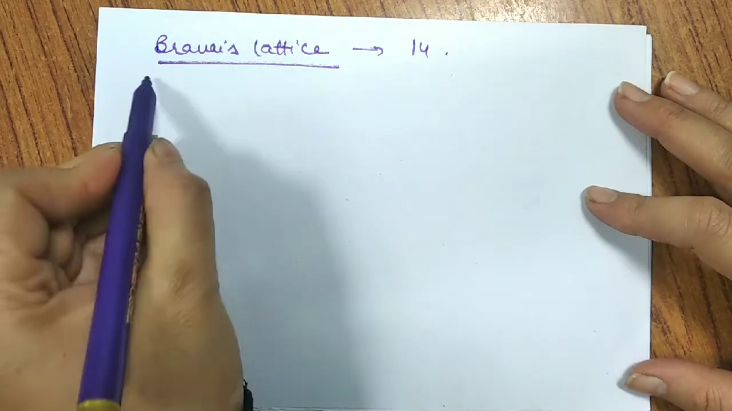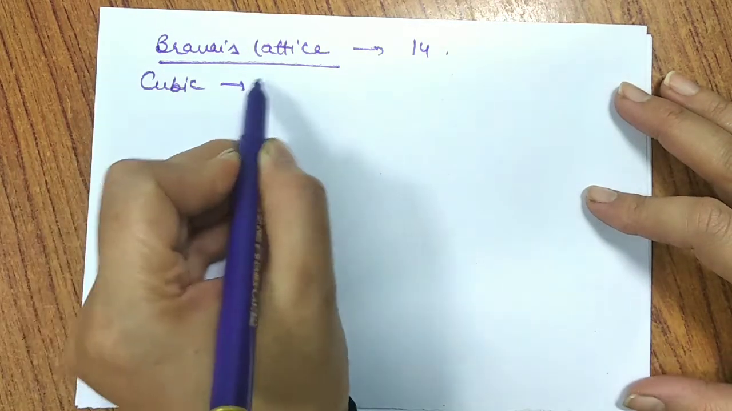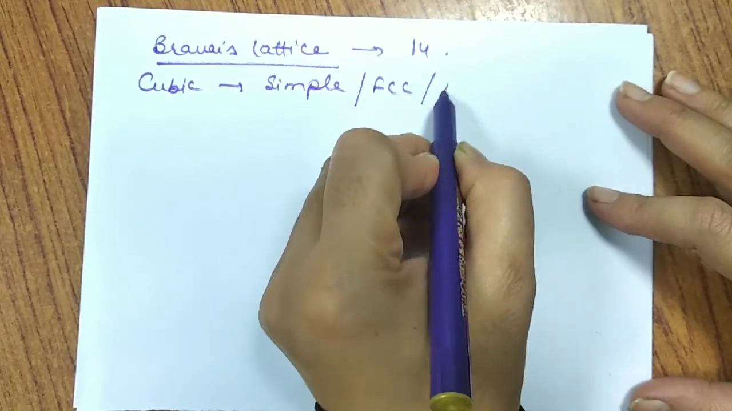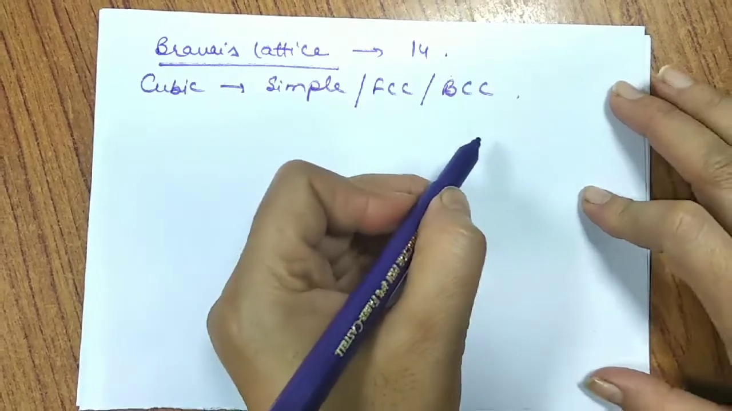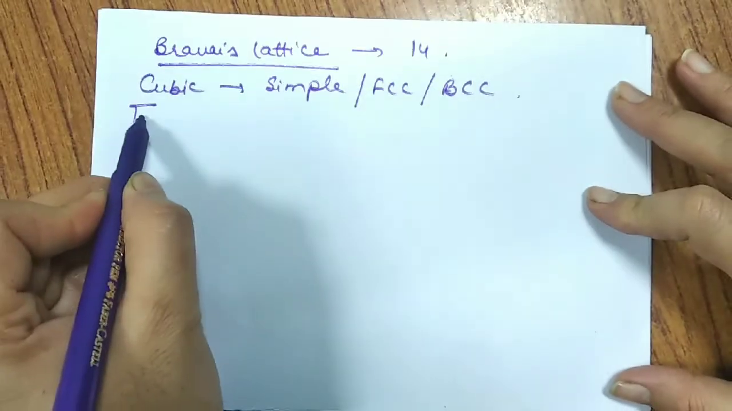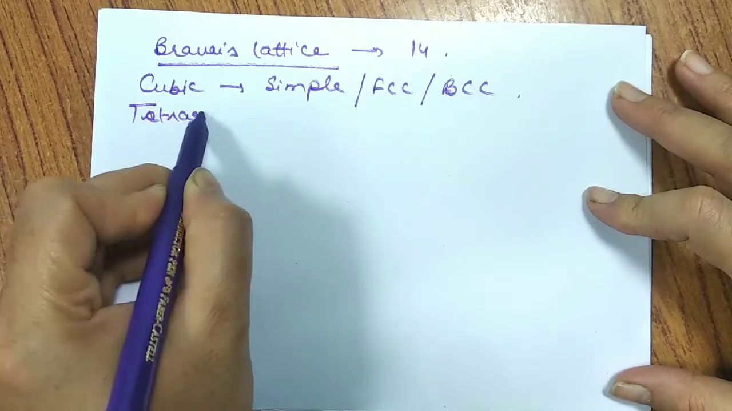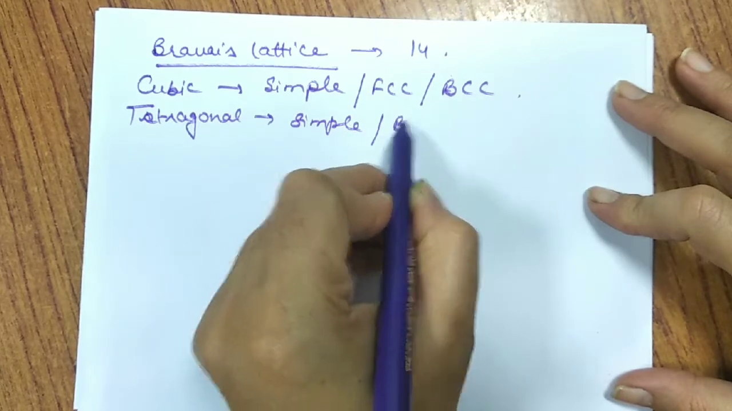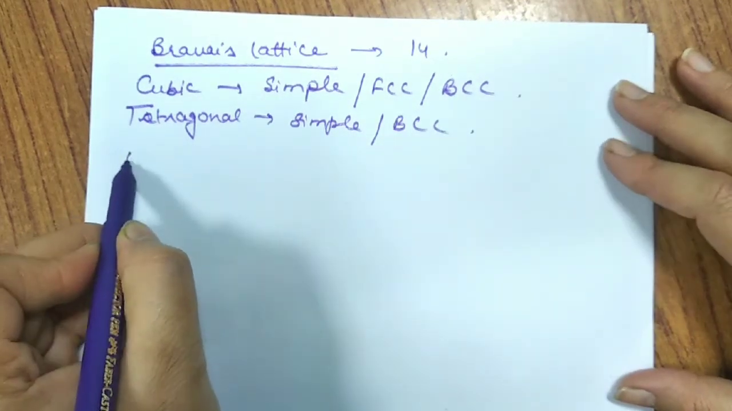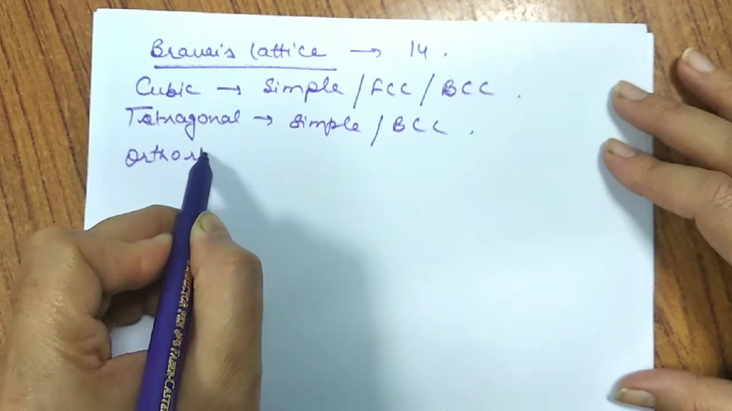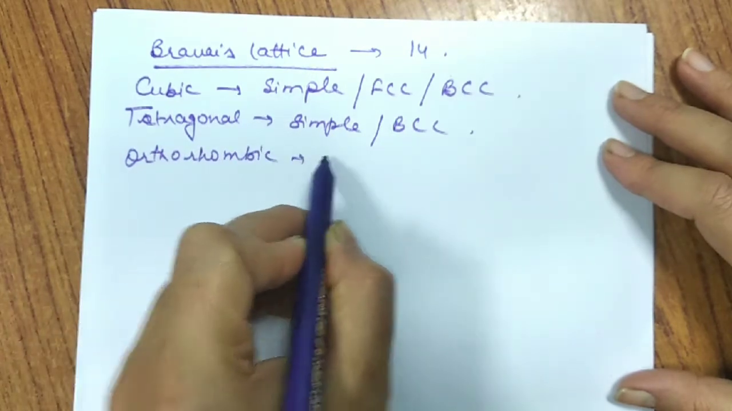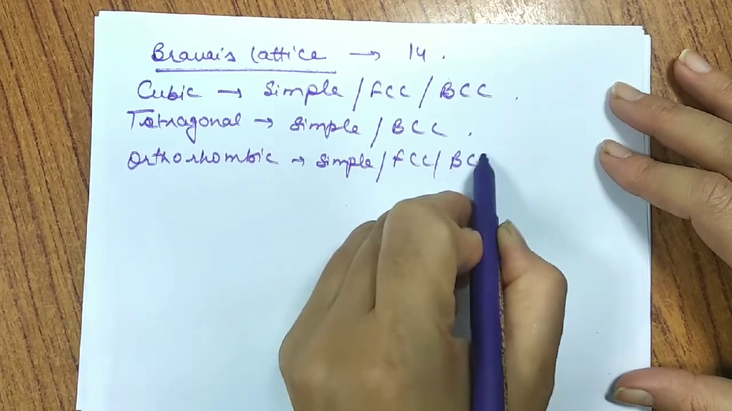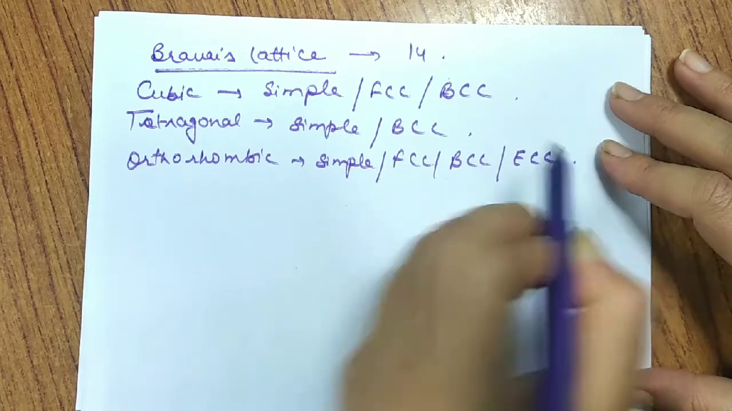And what are these? So if I talk about cubic, so cubic exists in nature as simple. Simple means primitive. It exists as face centered, and it exists as body centered. Never exists in the form of end centered. Similarly, if I talk about tetragonal, tetragonal in nature exists as simple and exists as body centered. In nature, when we talk about orthorhombic, this is the only system that exists in all 4 possibilities. That means simple, face centered, body centered, and end centered.